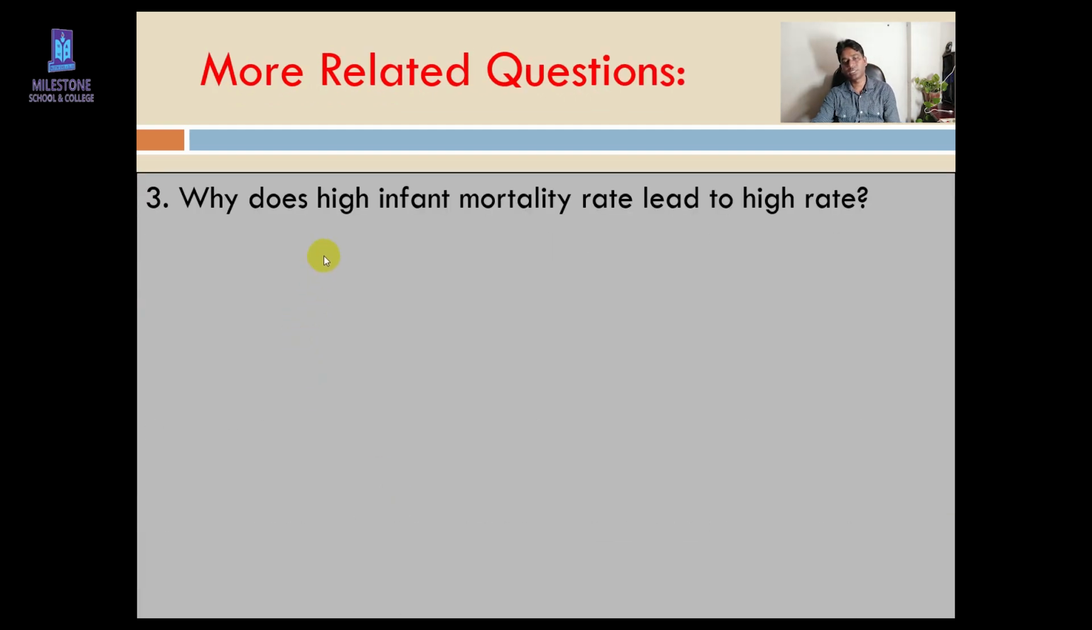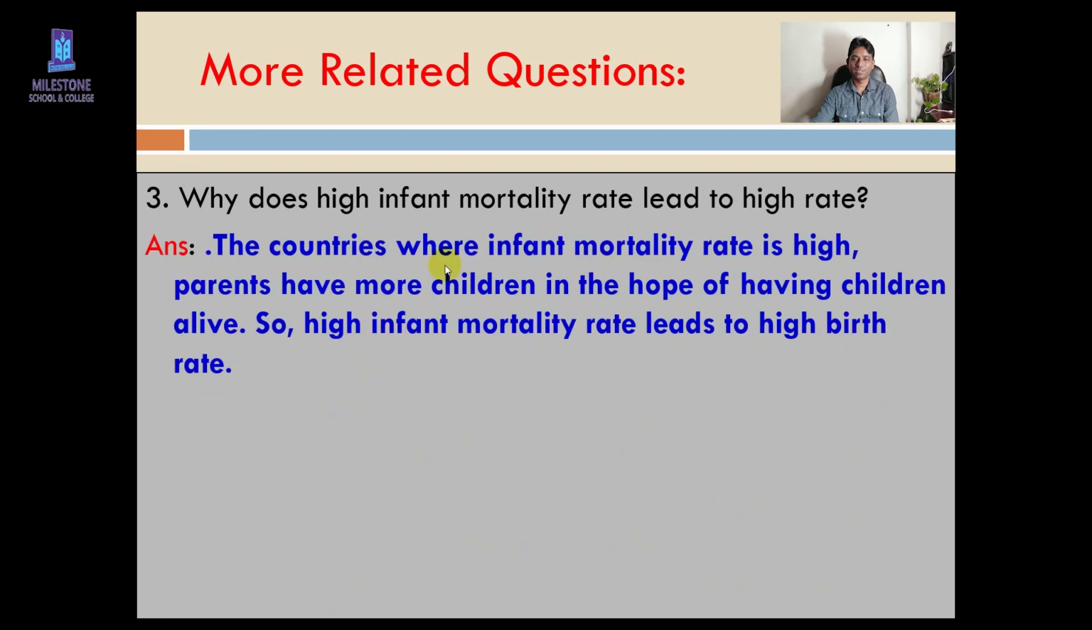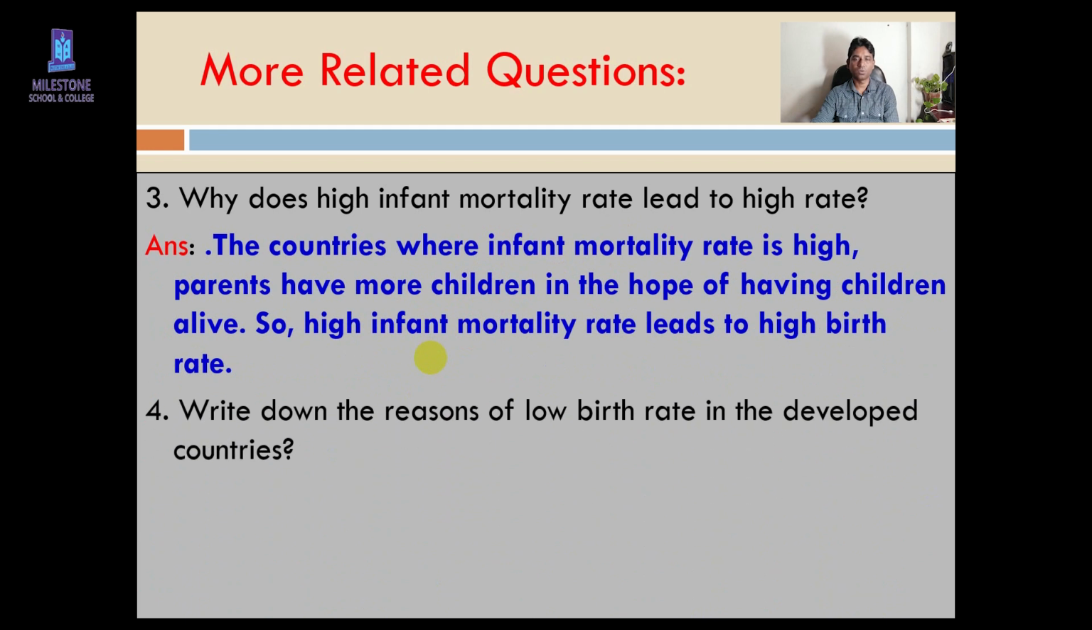Now more related questions here. Why does high infant mortality rate lead to high birth rate? Infant mortality rate I already discussed. If infants die, then parents think they have to give birth to more children in the hope that some will stay alive. Look, here I have given the answer, you have to read the answer. Okay, very good. Now go for the fourth question.